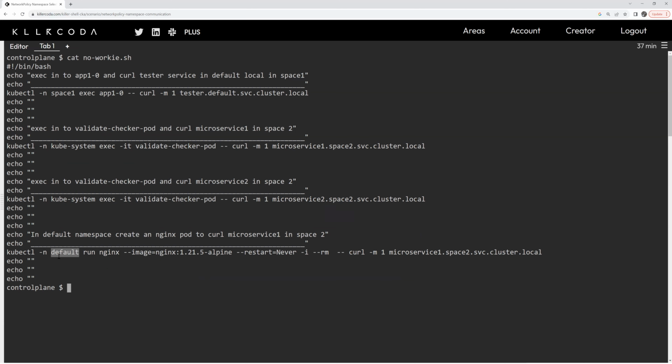The last one, we're going to create a pod called nginx with this image, and we're just going to use it for this one command. We're going to curl microservice 1 in space 2 and see if that works or not. Now, all these should fail because they don't meet the network policy.